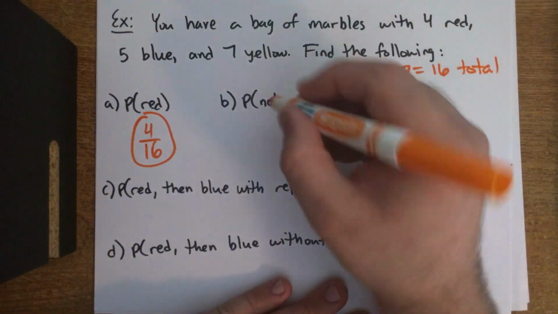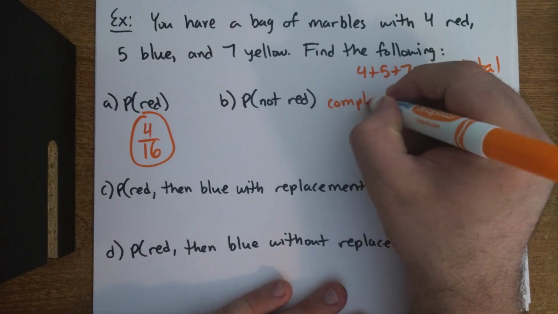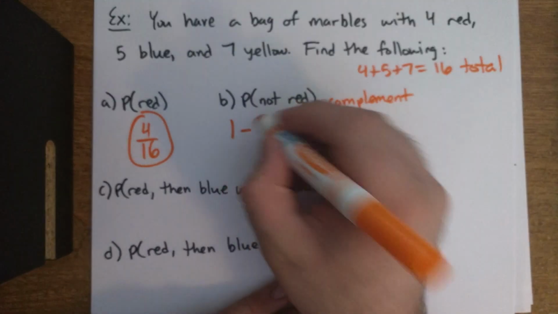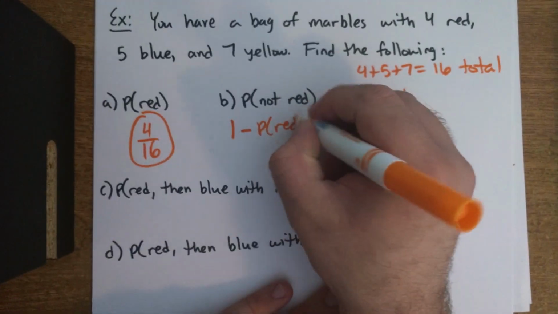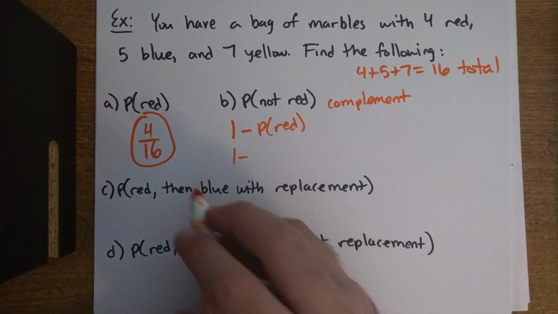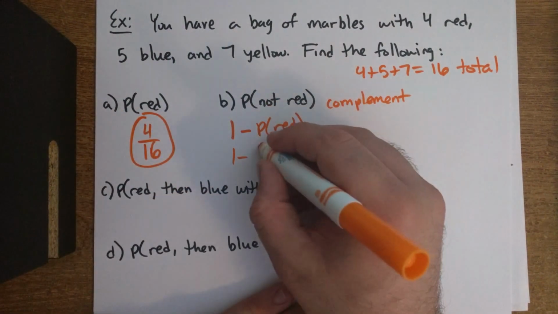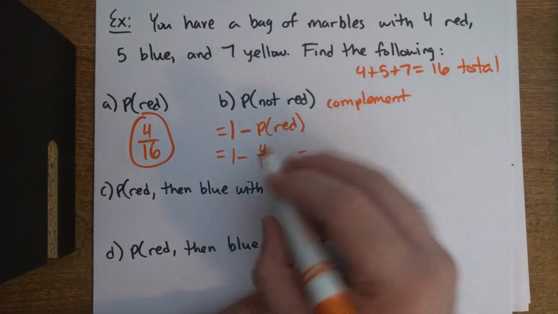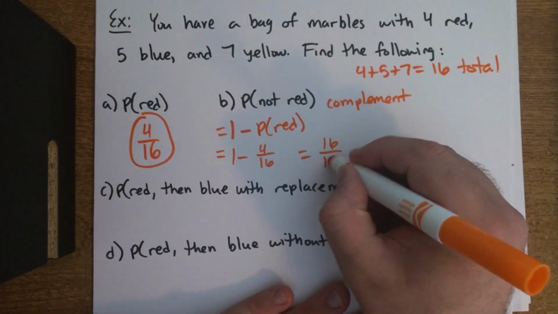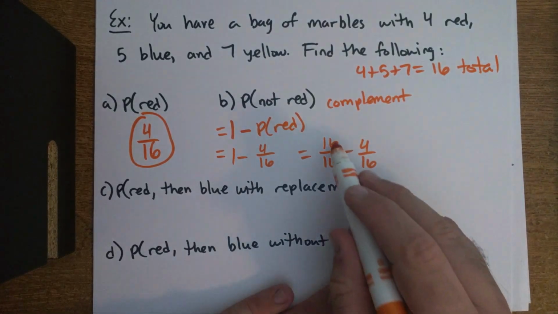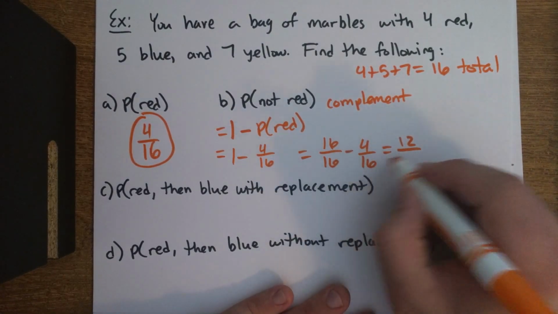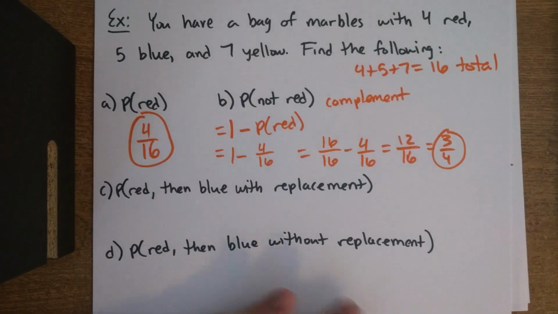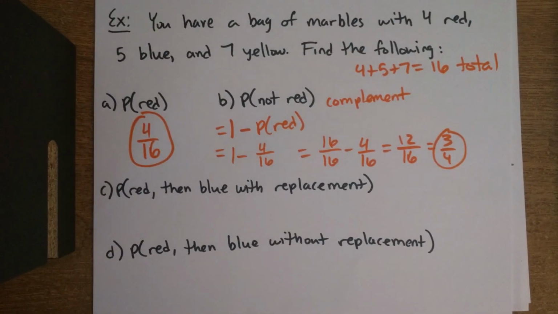So this is where we can use the complement to help us out, do it a lot faster. For not to be red, we just do 1 minus the probability of it being red. Which means I do 1 minus, well, I found this in part A, which is 4 over 16. Let's use some equal signs here. Now, let's convert 1 into 16 over 16, minus 4 over 16. 16 minus 4 is 12. 16 stays. Reduce the fraction to 3 over 4. So there's a 3 over 4 chance of not drawing a red.